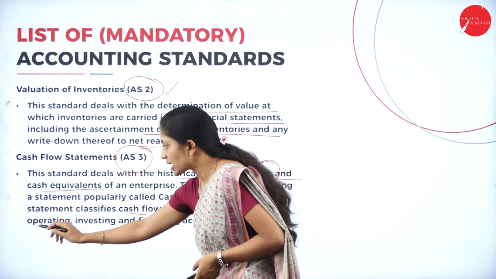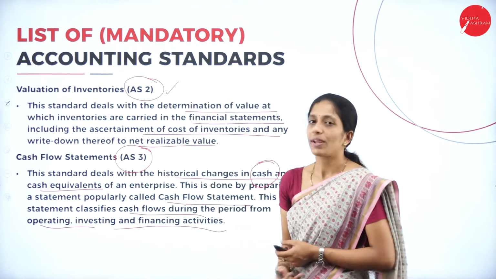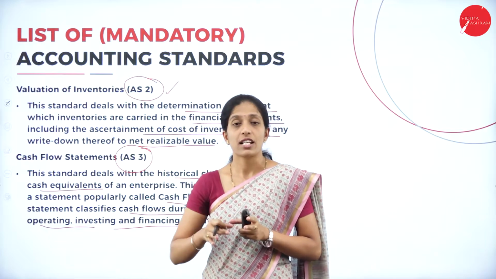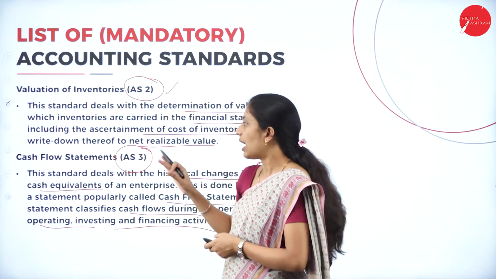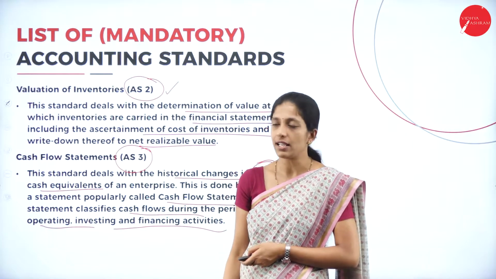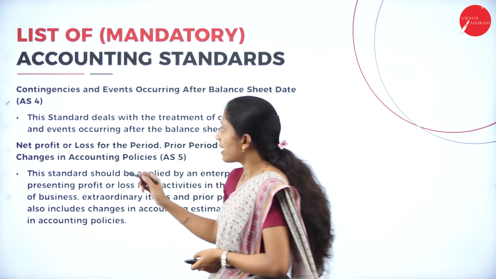So what type of transactions we are going to record? So we are going to record the activities relating to operating, investing as well as financial activities are recorded in Accounting Standard 3. Now coming to Accounting Standard 4.